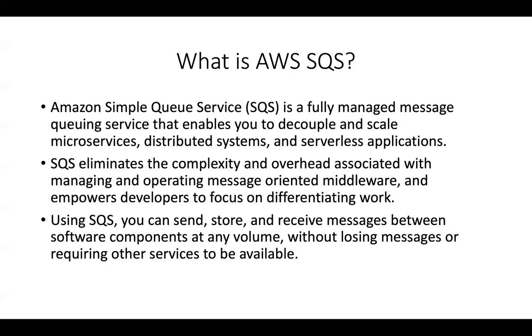So what happens if service 1 is down or if service 2 is down? You still have all of your messages in the queue, right? These messages can stay in the queue for a certain period of time, which is governed by properties we'll study later, called the retention period and so on. But even if service 1 or service 2 goes down, you will still have all of your messages in the queue. In that way, you have now decoupled both of these services, because service 1 and service 2 do not depend upon each other.